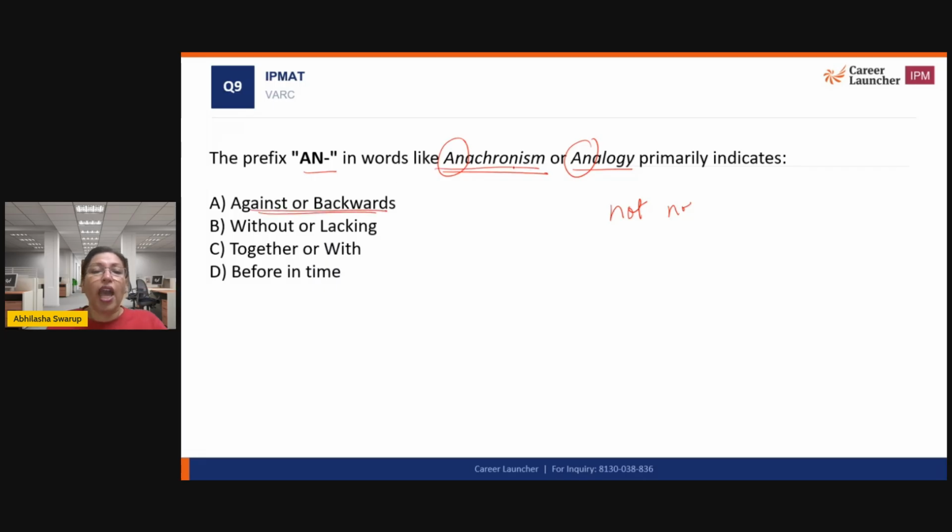So when you are anachronistic, you are against time or you're not in the right time. Analogy is a comparison, right? So against or backward is the correct meaning of ana, which means up, back, against, or again. Okay. So this is ana. Okay. This is not an. Okay. So here the root word is ana, which is against or backwards.